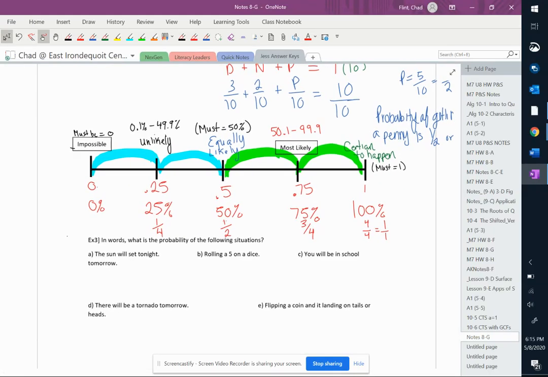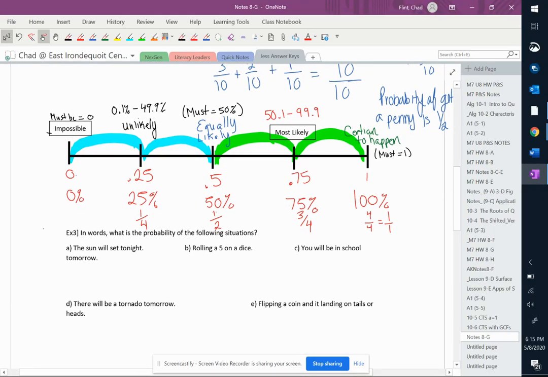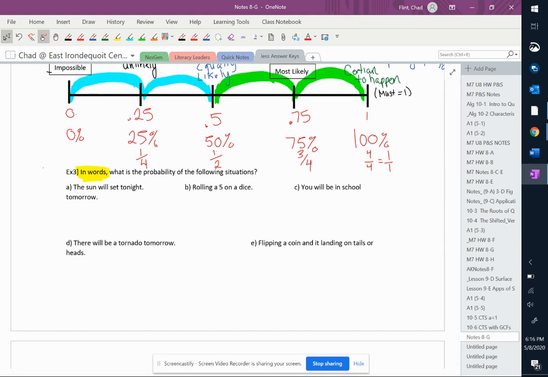Okay, so the key thing here is going to be reading the directions. In example 3, it clearly asks us in words, what is the probability of the following situations? So in words, that means we're going to be using those words like impossible, unlikely, equally likely, most likely, and certain to happen. So example 3.